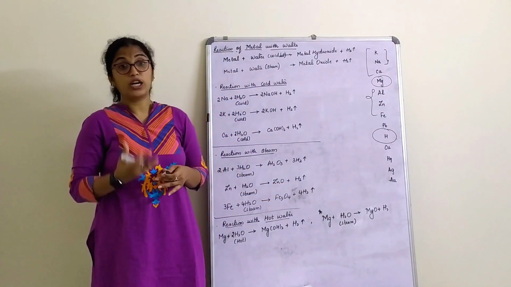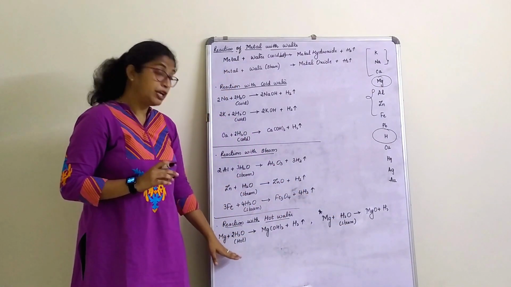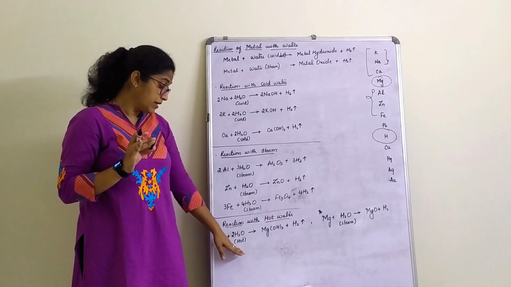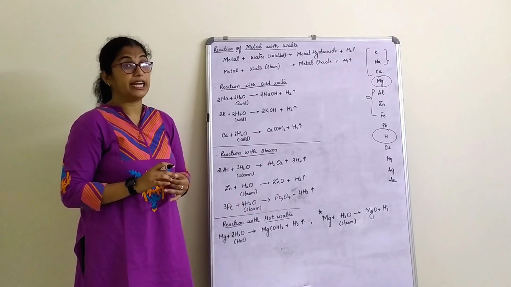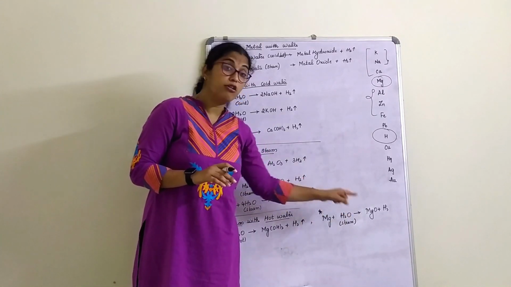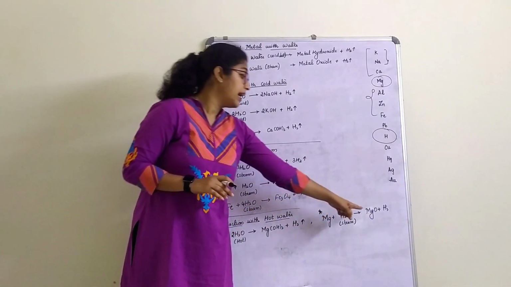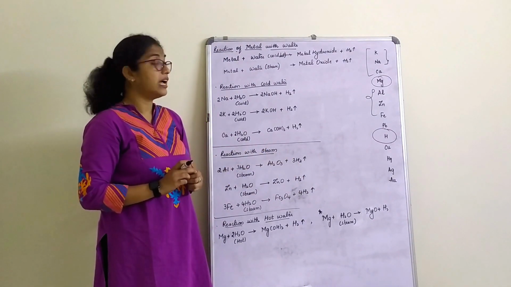This is not given in the NCERT book, but it is also a right equation. Magnesium can react with steam and give you magnesium oxide and hydrogen gas.